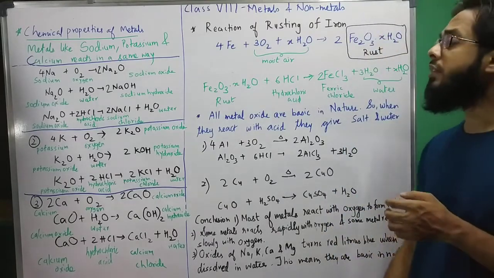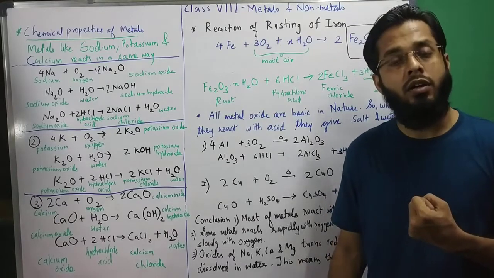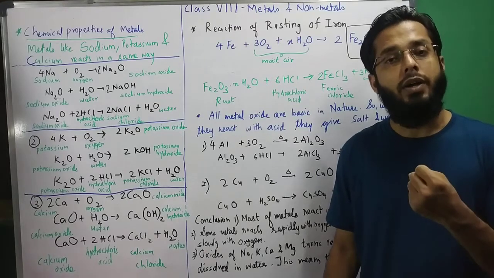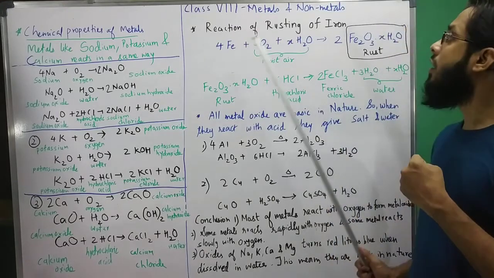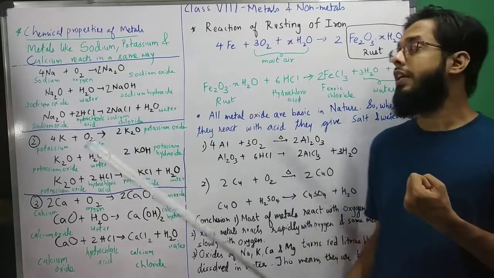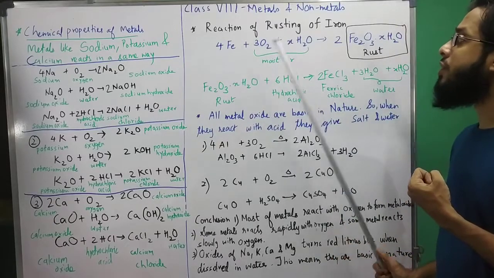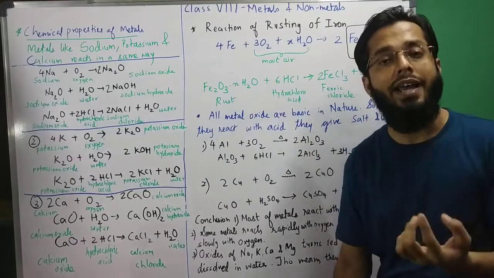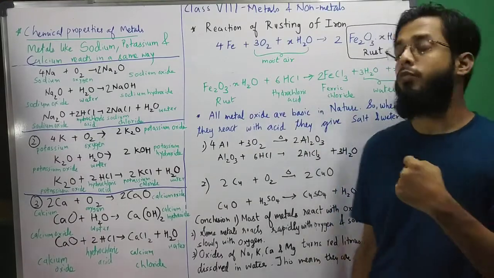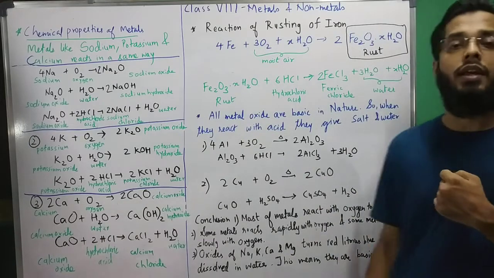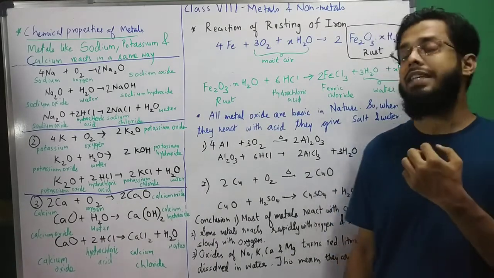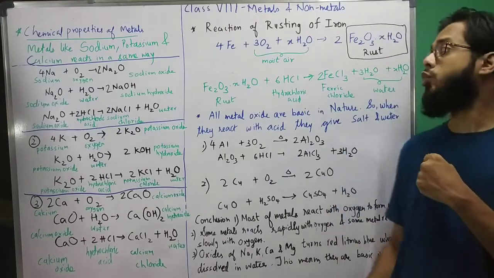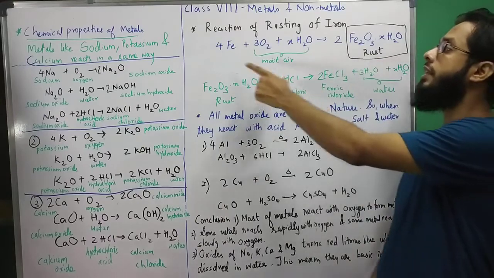Now, dear students, if you know rusting of iron, means जंग लगता है ना आयरन पे, वो उसको हम रस्ट कहते हैं. और वो कैसे होता है? It's because iron when reacts with moist air, oxygen plus water, moist air, जब आयरन moist air के साथ रिएक्ट करता है तब वो बन जाता है रस्ट. That is Fe2O3.xH2O. What is xH2O? कुछ few molecules उसके साथ जॉइंट हो जाते हैं आयरन ऑक्साइड के साथ. This is rust.